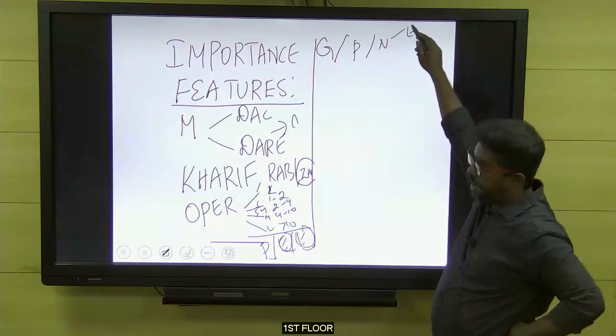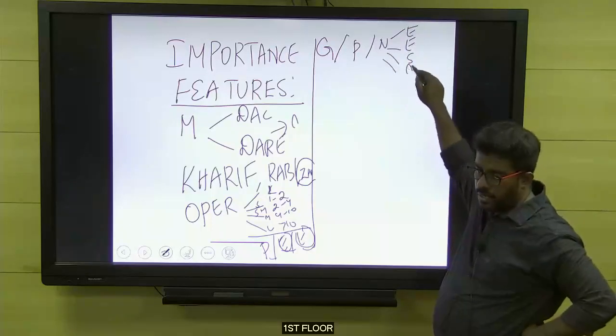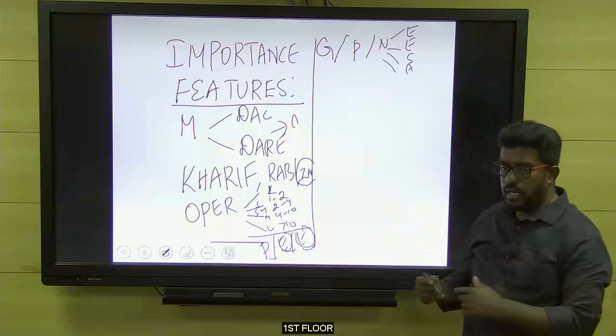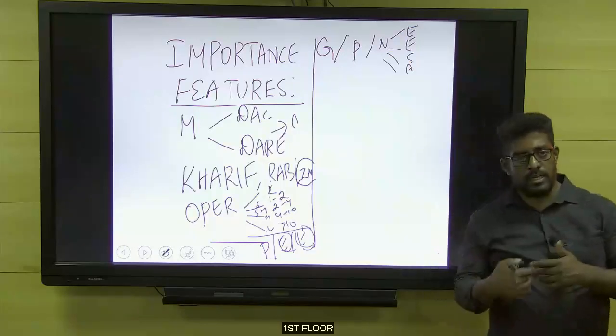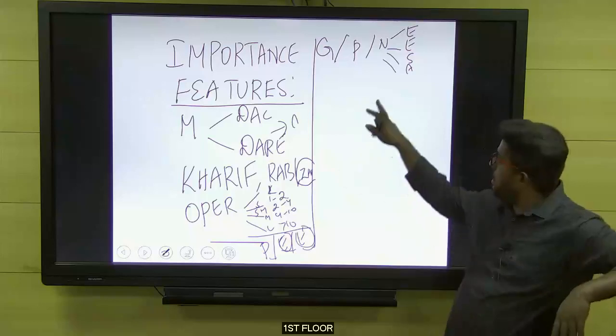One is the economic angle, what are the negatives, then the environmental angle, what are the negatives, the social angle, what are the negatives, the agronomic angle, what are the negatives. Economic angle: high cost of input, subsidy burden on the government, then fiscal deficit. Environmental angle: it is not sustainable, it is not evergreen.